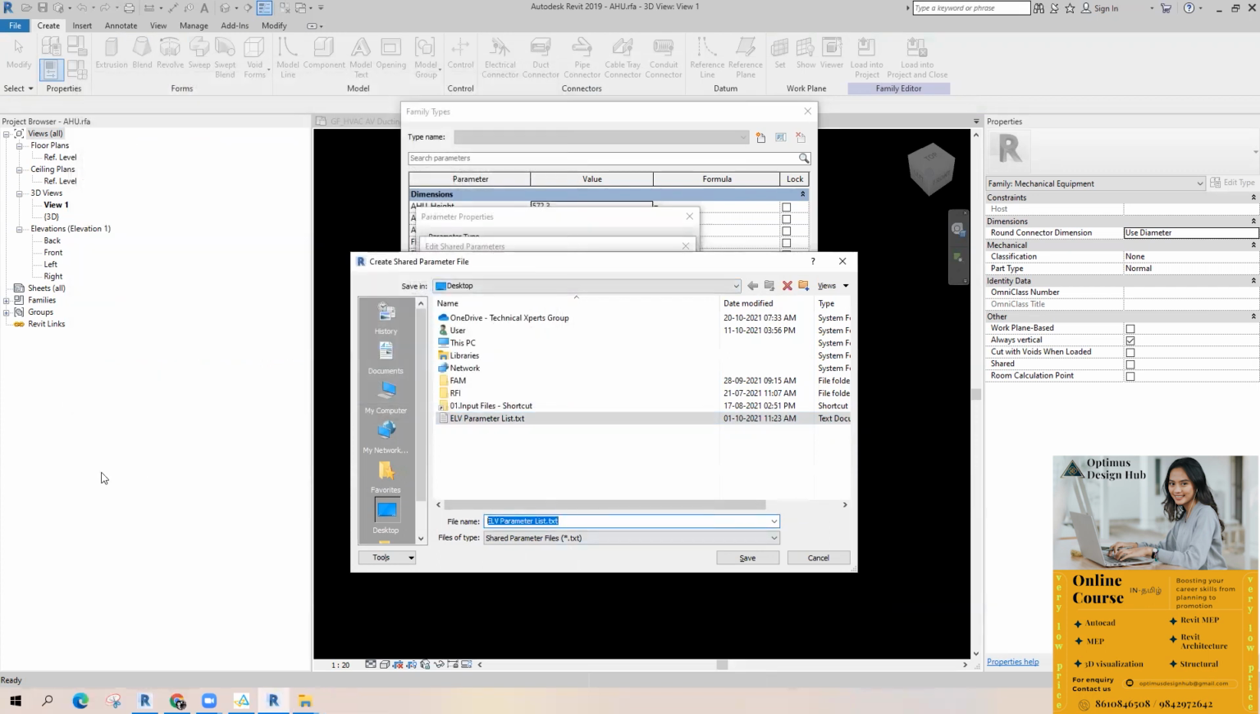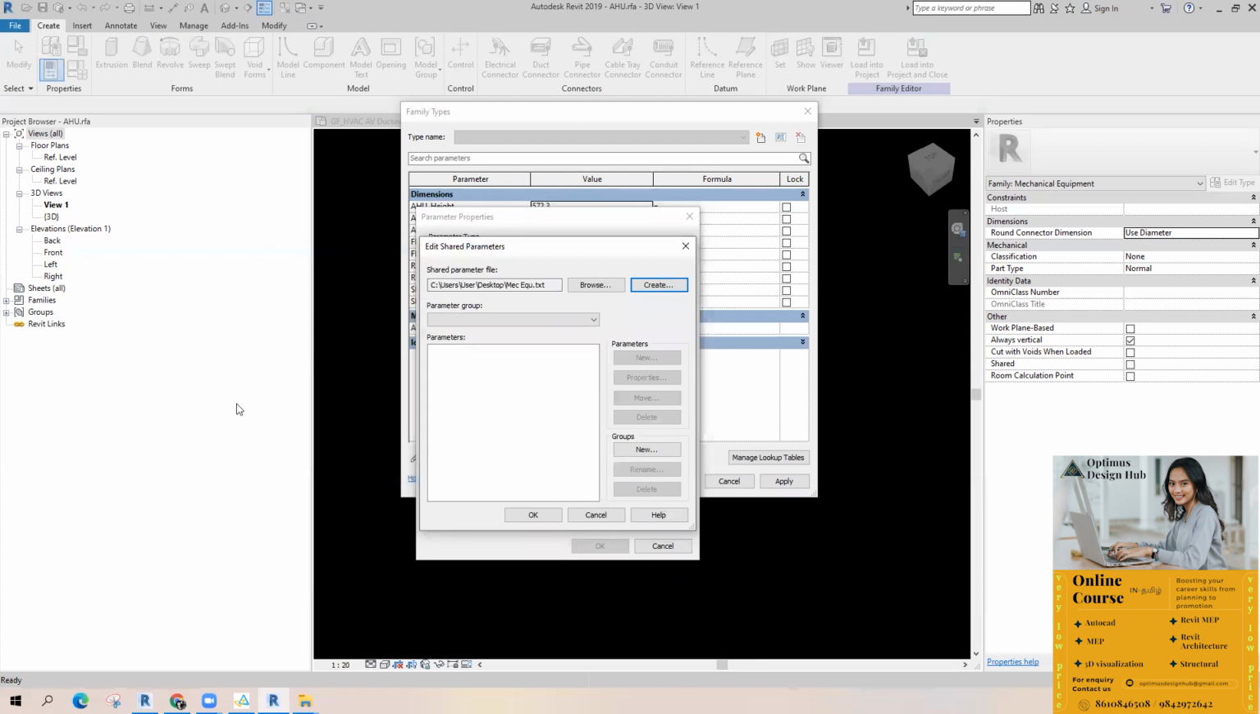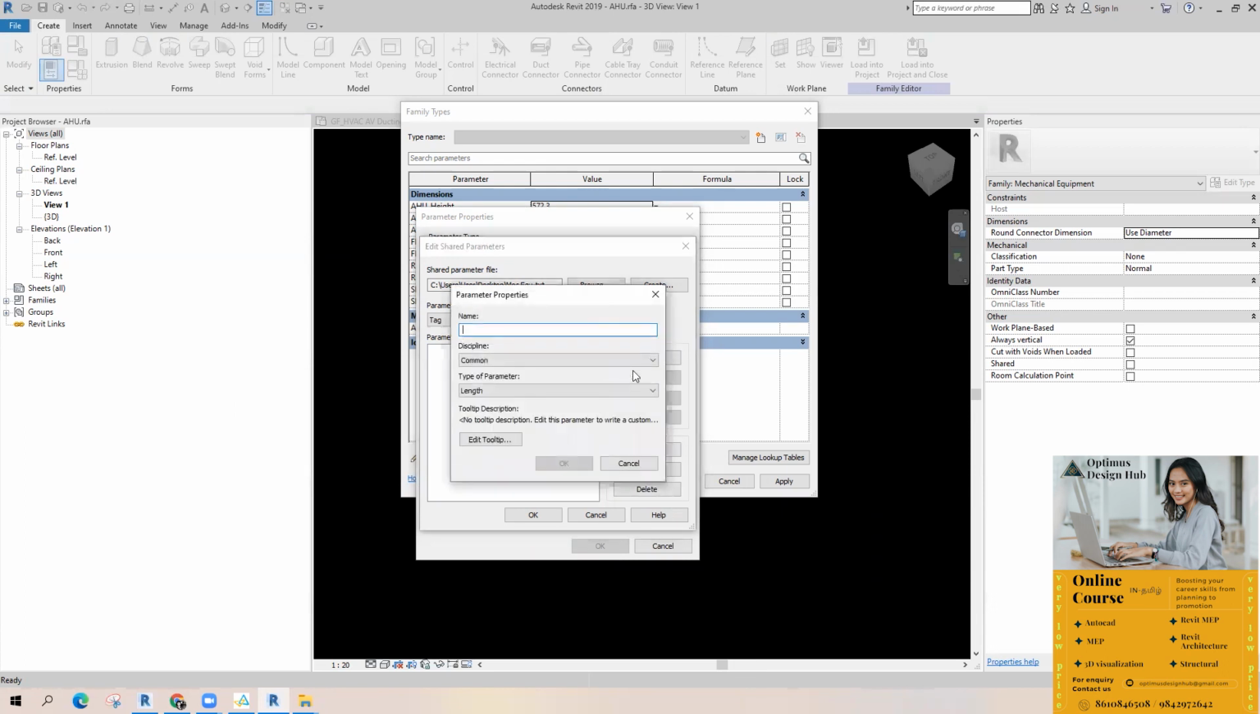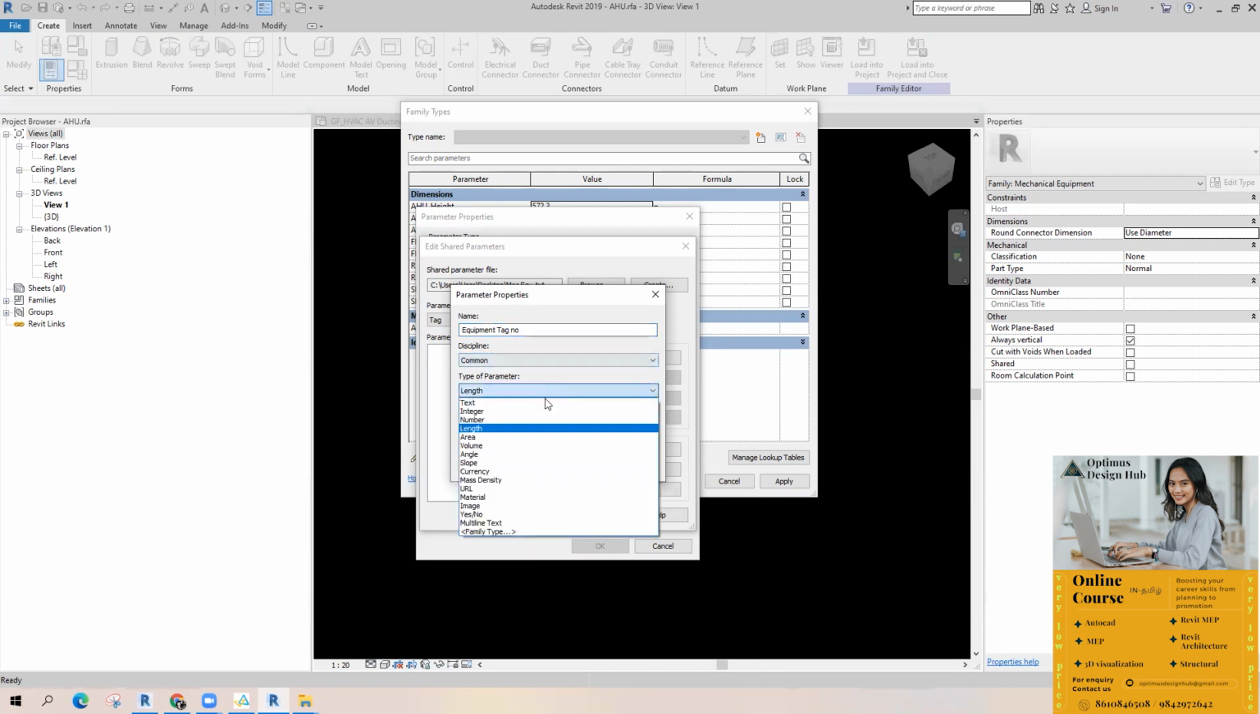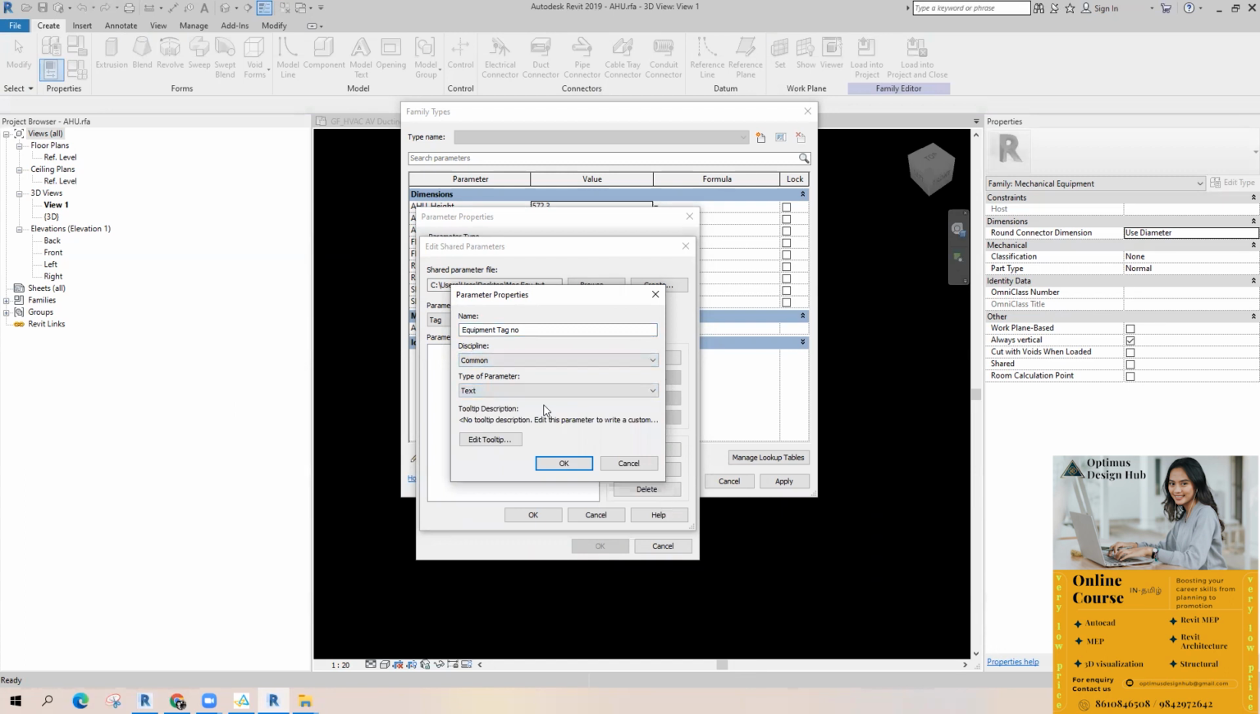Okay, so I will create a file name for that particular family. I'm going to give like mechanical equipments. Then create a new group, give whatever name you needed for tags, and you can create whichever parameters you needed. Right, new. I just want two parameters like equipment tag number. Discipline comment, provide this as text because we are going to provide a text in the project.